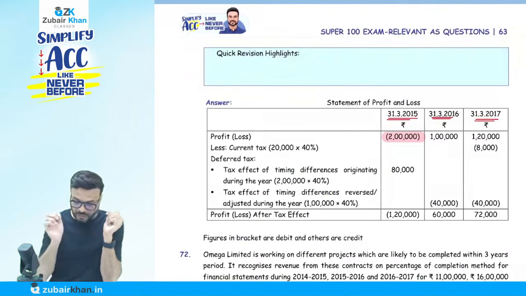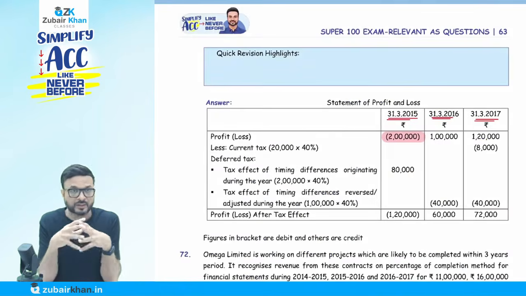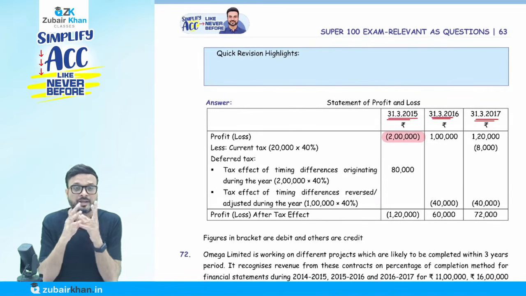So it says that if I have a loss during the current year, and this loss can be carried forward to the next year, then next year it will be adjusted against the profit. I am going to pay a lesser amount of tax in future. It's a deferred tax asset. So the rate of tax given in the question is 40%. So I'm going to create a deferred tax asset here.